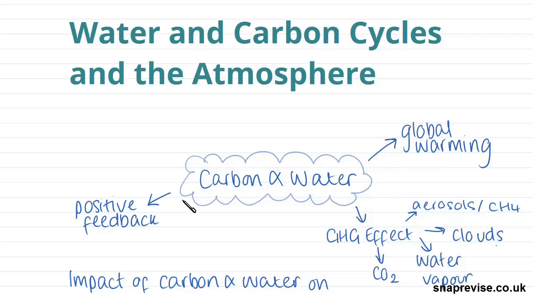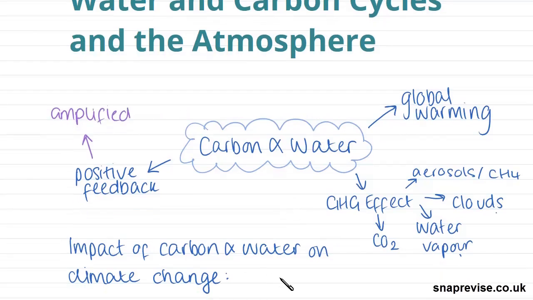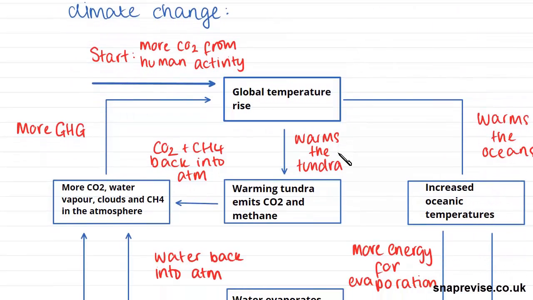And this is because carbon and water in increased concentrations cause a positive feedback cycle, which, if you remember from the first video on water and carbon cycles, causes an amplified response. And this means that any initial input is amplified. So any initial warming is going to cause increased warming because it's being amplified. So now we're going to look at the impact of water and carbon on climate change, specifically through this process.